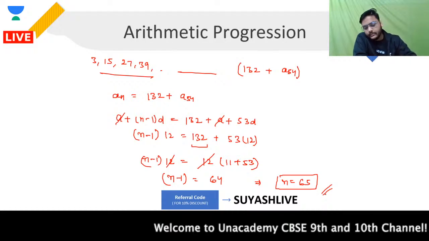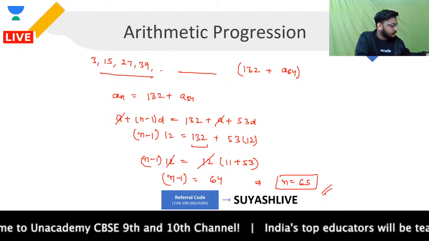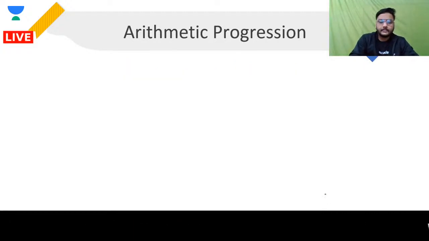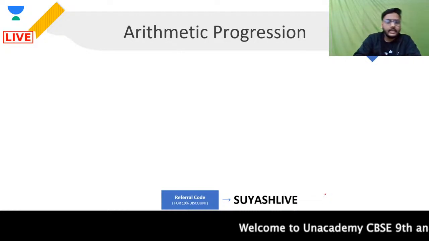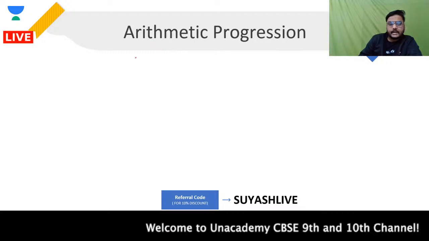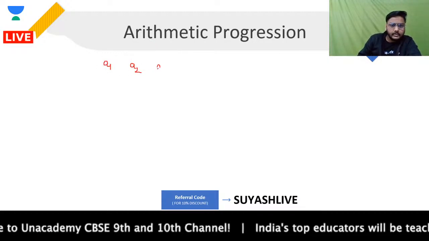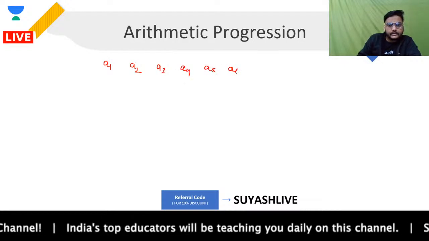Now we want to find out the middle term. The concept of middle term that we have, you will have to look at a little. The concept of middle term is this. When we have an even number of terms, suppose I have n even. I am having the first term, second term, third term, fourth term, fifth term, sixth term.